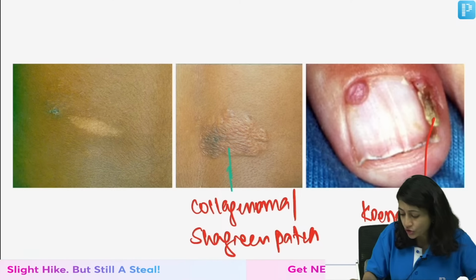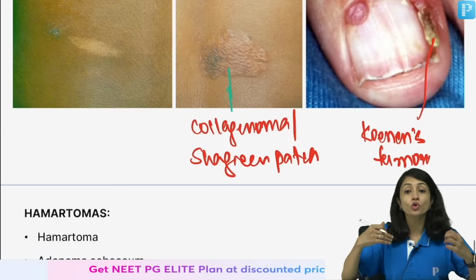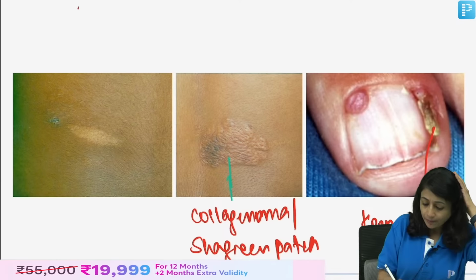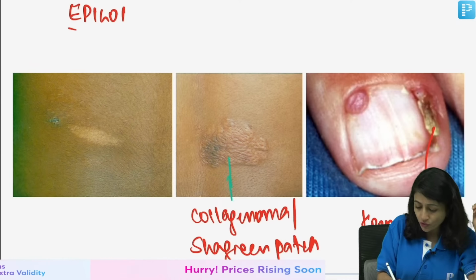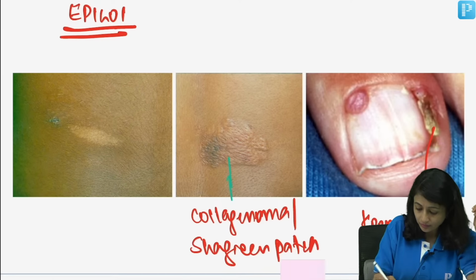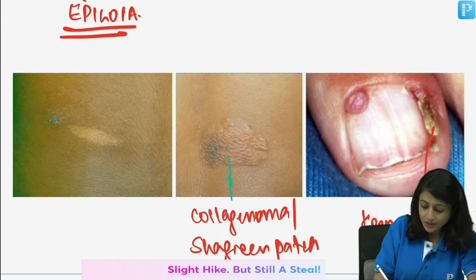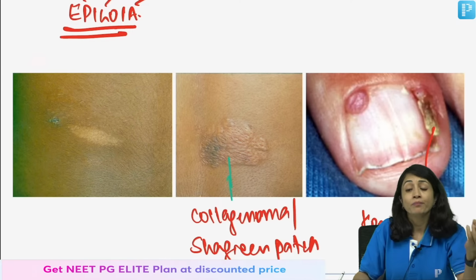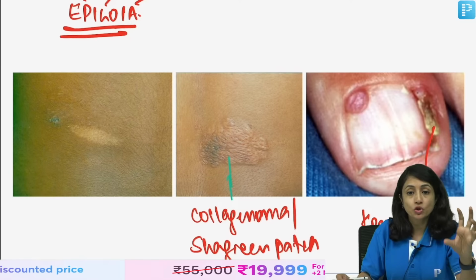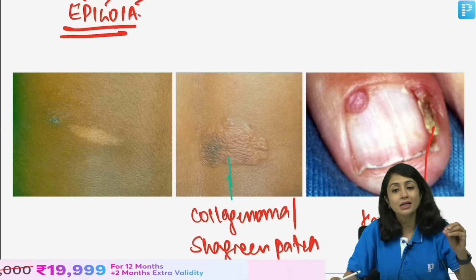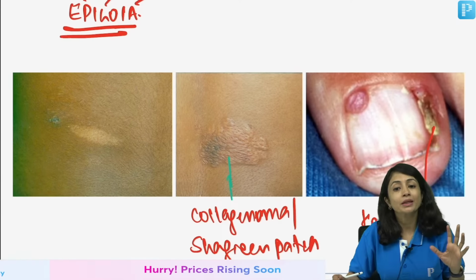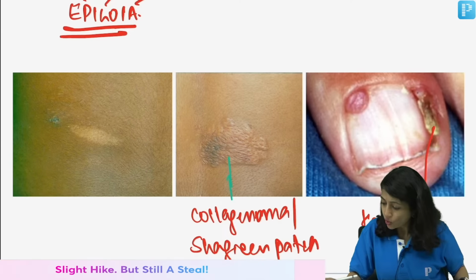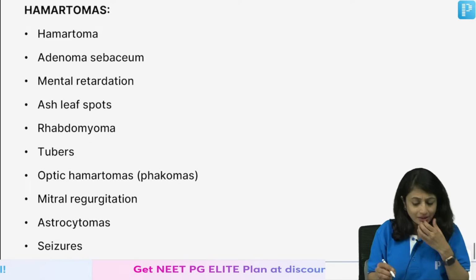So, basically tuberous sclerosis is all about tubers or growths or hamartomas. So, you see a lot of growths here, right? Now, for tuberous sclerosis we also use this term epiloia: epilepsy, low intelligence and adenoma sebaceum or cutaneous angiofibroma. Now, remember adenoma sebaceum is a misnomer. There is no sebaceous gland involved here. These are basically cutaneous angiofibromas, but they are labeled as adenoma sebaceum. Clear?